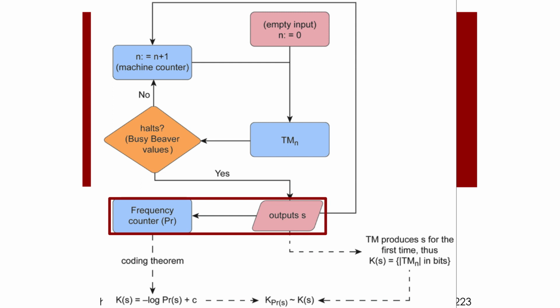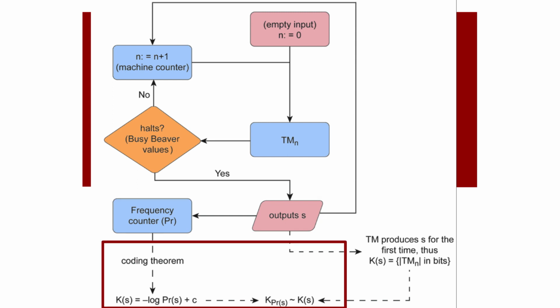However, if it does halt, then we can look at its output and count how many times the same output has been produced before. Now you can see that some outputs will be produced with high frequency, because according to algorithmic complexity and the coding theorem, if a string is very simple, such as a sequence of zeros, then it will be produced by many short computer programs.